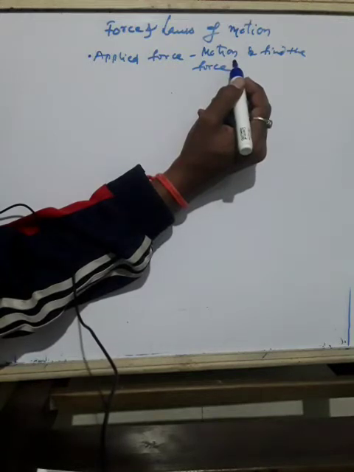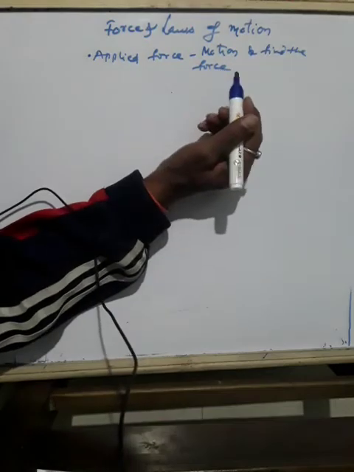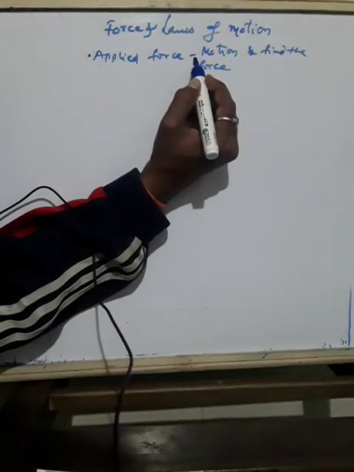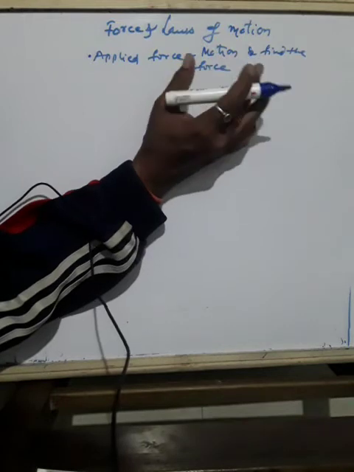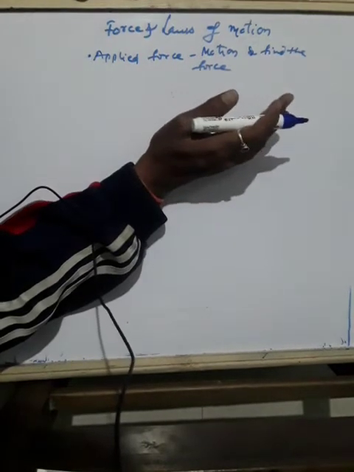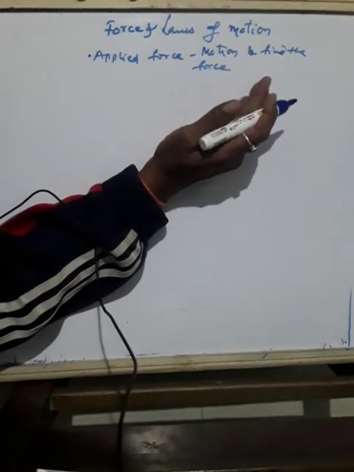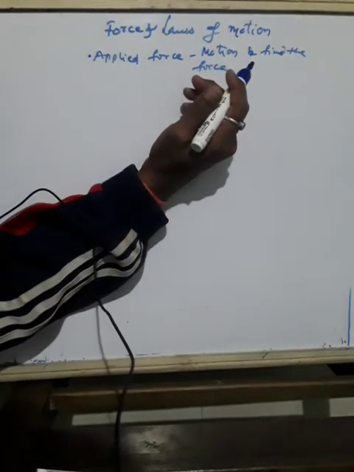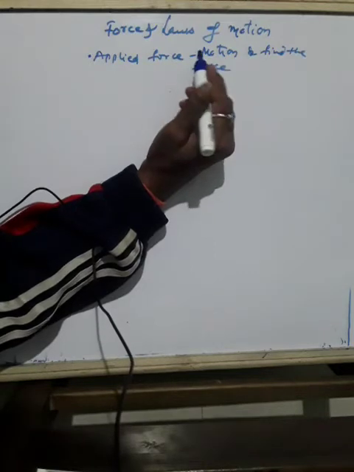The third law of motion states that when an object exerts a force on another object, the second object instantaneously exerts a force back on the first. If you apply a force on one object, that object will also apply the force in the opposite direction to this object. These two forces are always equal in magnitude but opposite in direction.